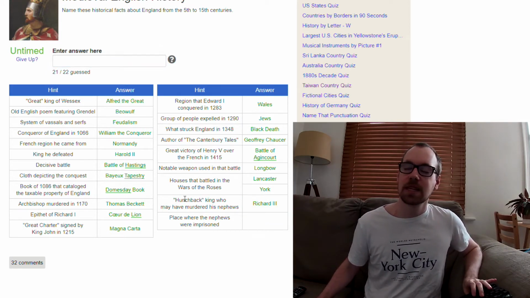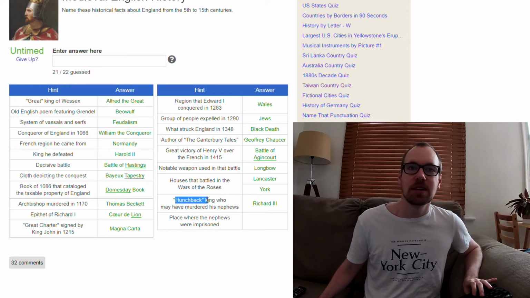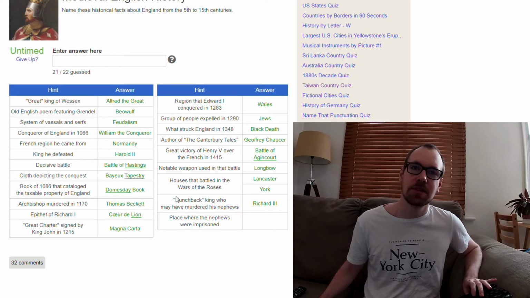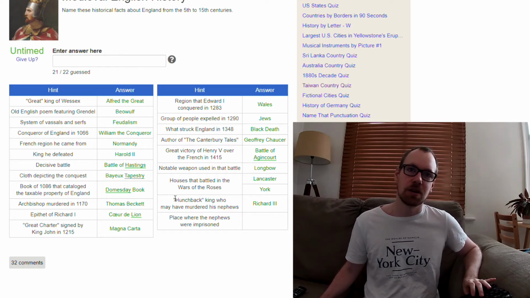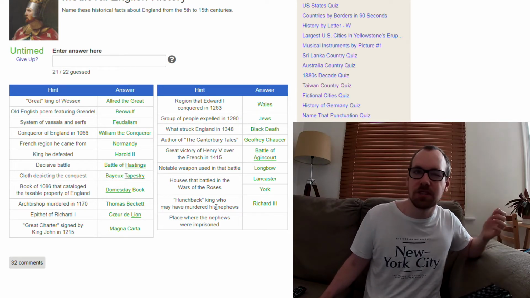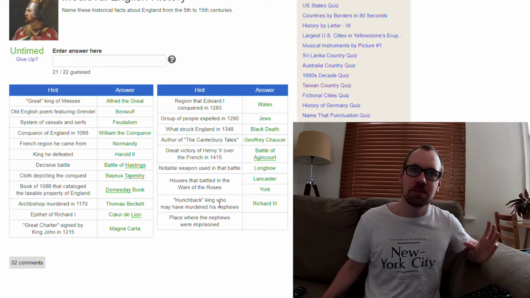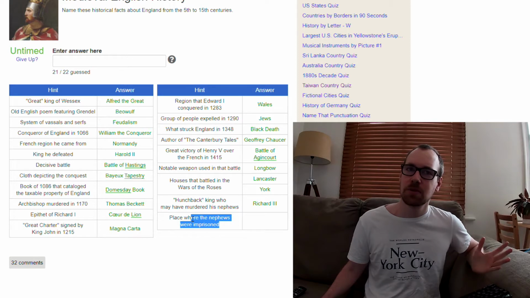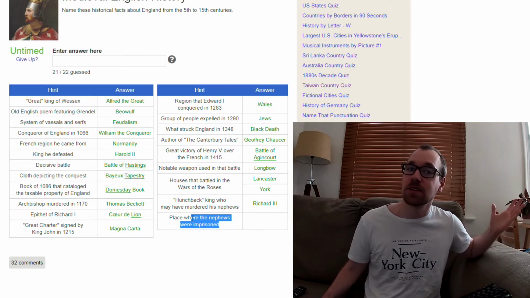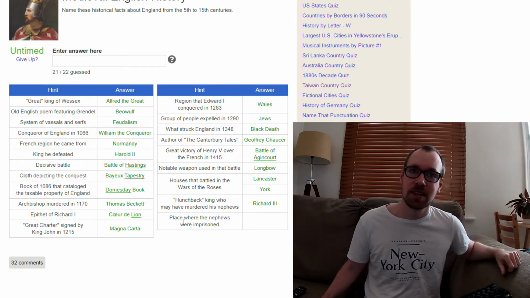Is it confirmed that it was Hunchback? I don't think it's confirmed, right? I'm not sure. I believe that was something that Shakespeare made up afterwards, but he could have been a hunchback, I guess. But I know Shakespeare kind of made him look worse than he was, maybe? Maybe he was, I didn't know him, maybe he was that bad, so I can't really say.